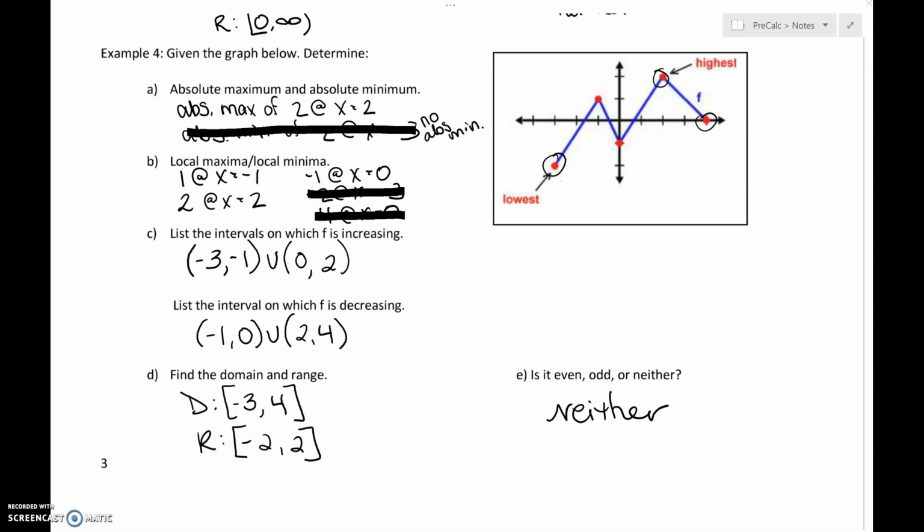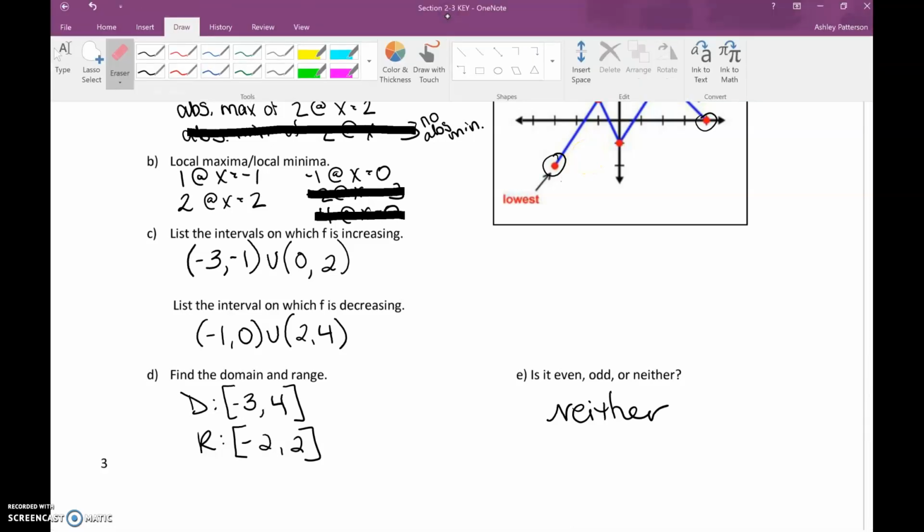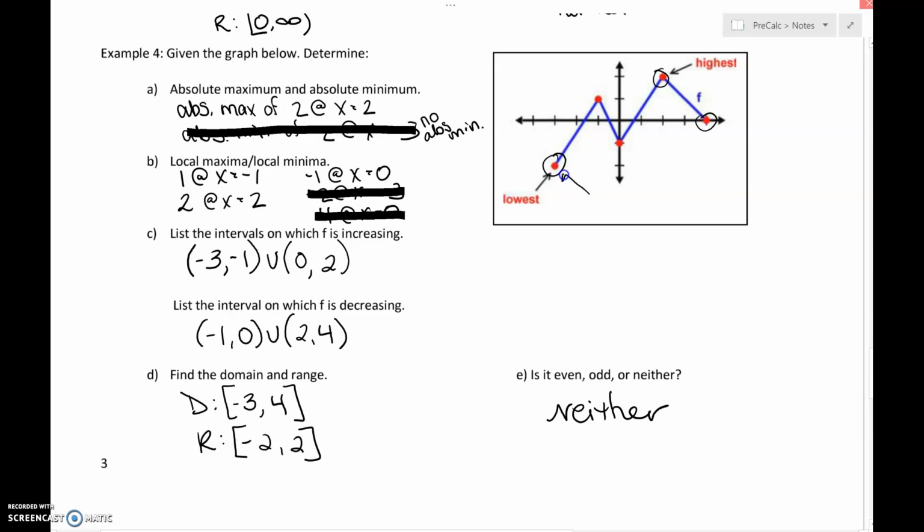Be careful. We saw that even though the point may be the lowest, it doesn't necessarily mean that it is an absolute max or an absolute min, or even a local one, because we have to be careful. It has to, by definition, be changing direction. Local, we can have more than one. Absolute, there is only one.